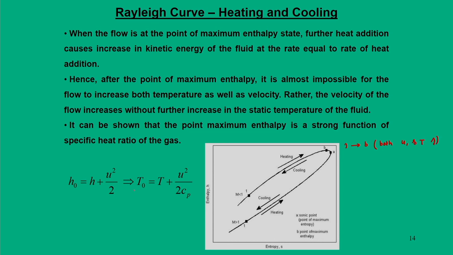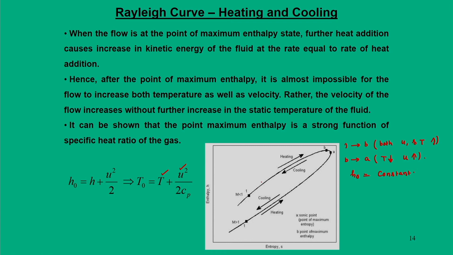So, as you can see, temperature as well as U can increase. Between B and A, temperature cannot increase. So, temperature will drop, but velocity will increase, because H naught has to be constant.